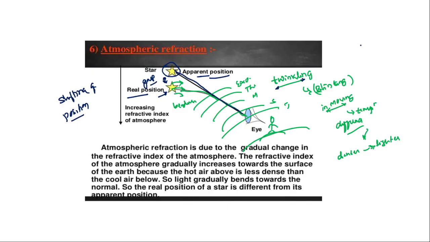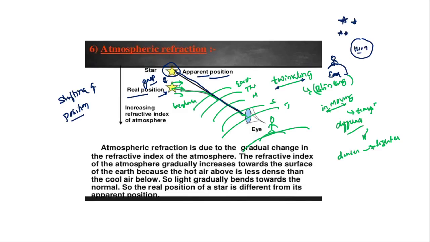But the moon, you may ask, sir, the moon is nearer to earth, right? Imagine this is the earth surface, the observer is here. At night, the twinkling of stars takes place, right? But what about this moon? Why is it not taking place?